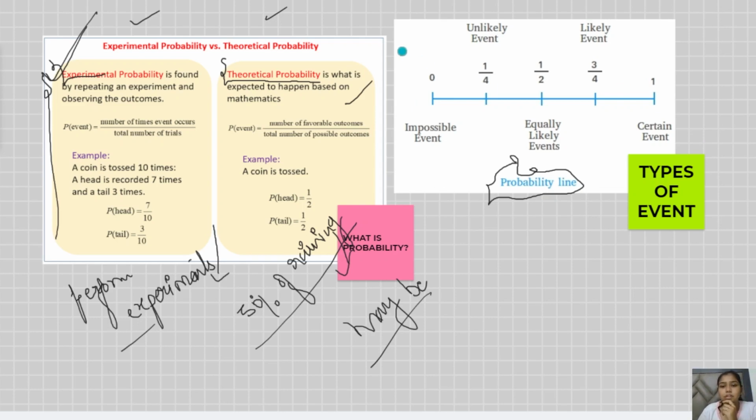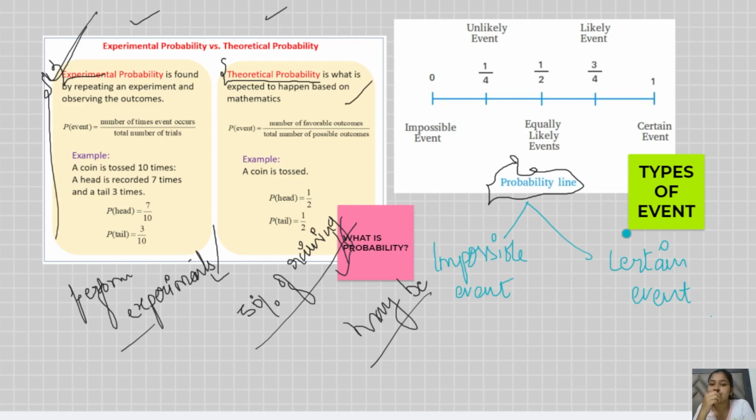So there are certain events. Basically, there are two events which are more important in this probability line. First is the impossible event, and the other is the certain event. What are the impossible and certain events? As the name suggests, something is impossible. For example, in the chemistry lab there is iron. You can't cut the iron with a knife, so cutting iron with a knife has impossible chances. This is a fact.